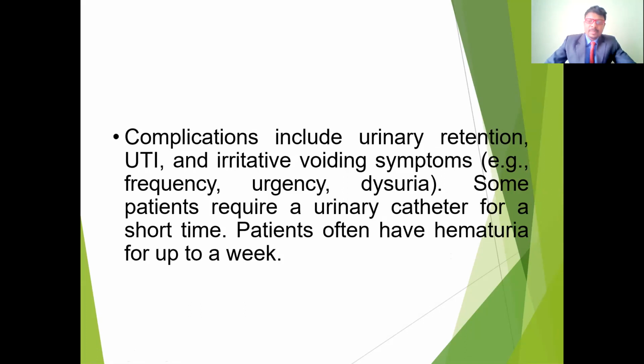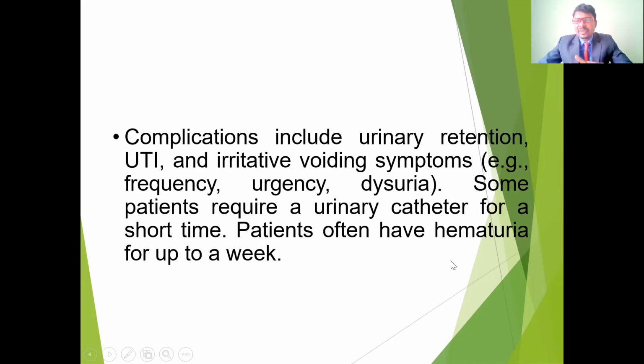In this one, the complications are urinary retention and urinary tract infections, and irritative voiding symptoms such as frequency, urgency, and dysuria. So there may be a chance of urgency, having to go immediately to the washroom, because of the dripping or painful urination. Some patients require a urinary catheter for a short time, and patients often have hematuria for a week.